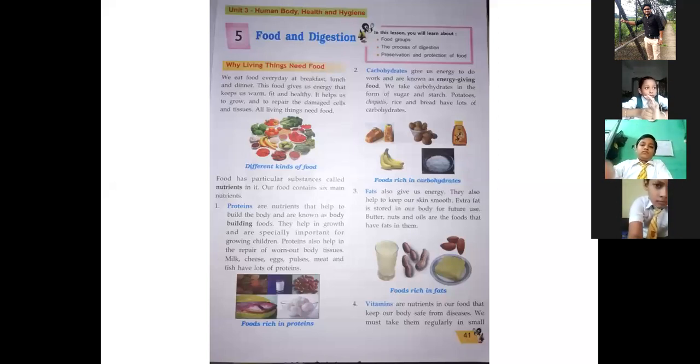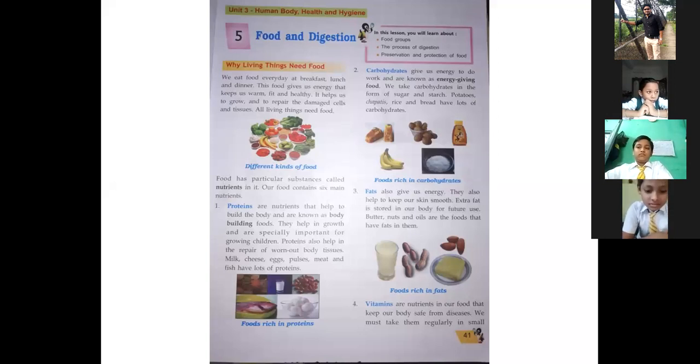So the first thing, food. What do you think, what is food? If we eat mud, a branch of a tree, cloth, paper, or bricks, will it be food for us? Surely not. Why? Because we can chew these things by force and eat them, but from them we will not get the essential nutrients for our body. So what is food?